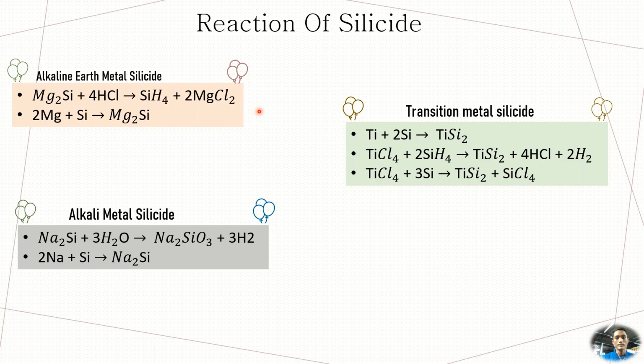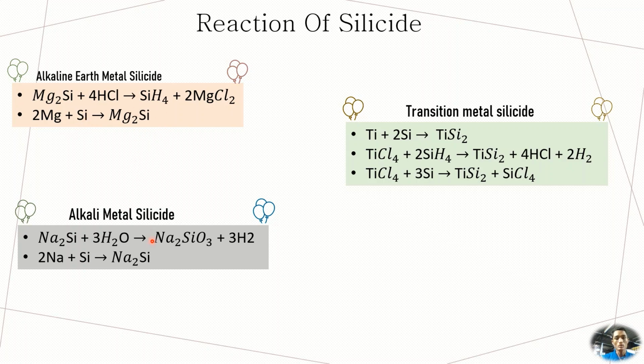Reaction of silicide: magnesium silicide reacts with hydrochloric acid to produce silane and 2 magnesium chloride. How to form magnesium silicide? When 2 Mg is heated with silicon, we form magnesium silicide.